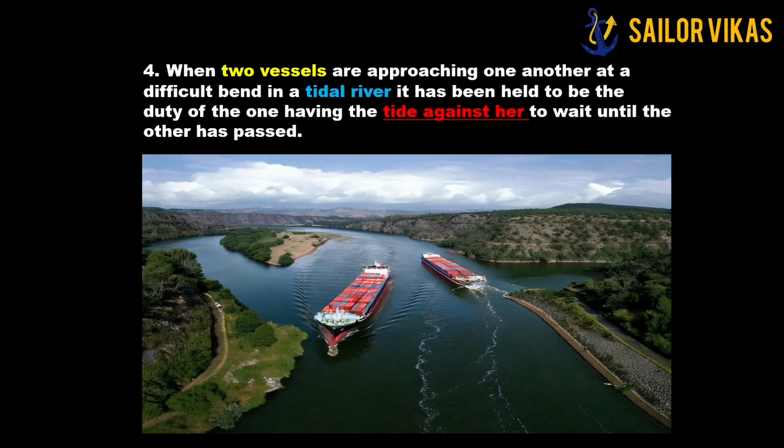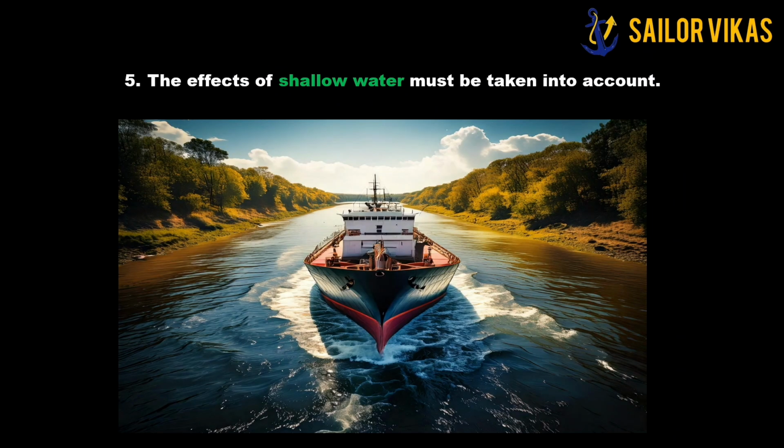Let us go to another example. Another example is the effects of shallow water must be taken into account. When two vessels are there and you are in a narrow channel, there are a lot of shallow water effects, like bank cushion and squat. So all this has to be taken into consideration, and interaction between the vessels, everything has to be taken into consideration as an ordinary practice of seamen while you are taking any action to avoid collision.